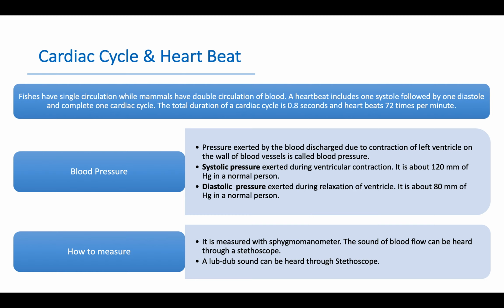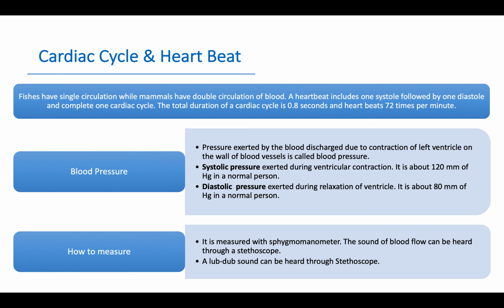A heartbeat includes one systole followed by one diastole and completes one cardiac cycle. Systole is the contraction of ventricles and diastole is relaxation. The total duration of a cardiac cycle is 0.8 seconds and the heart beats 72 times per minute.